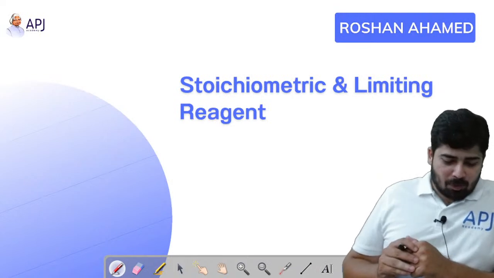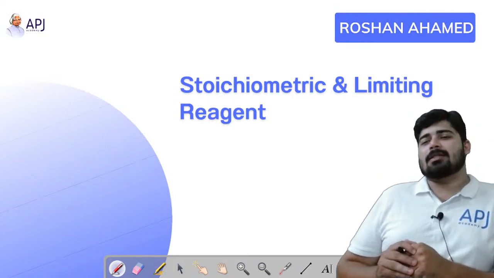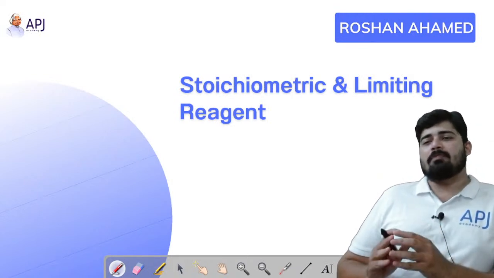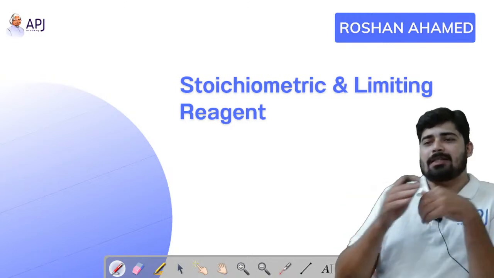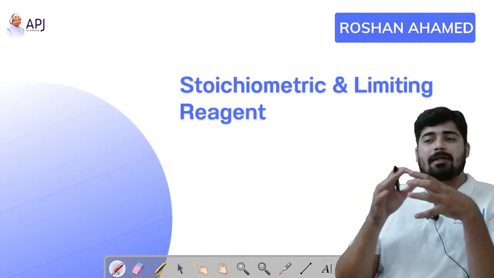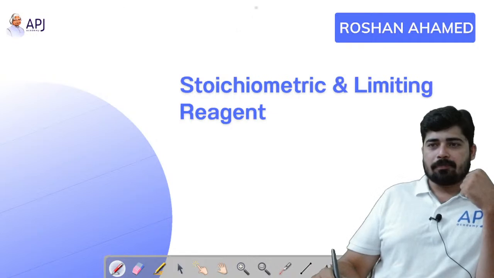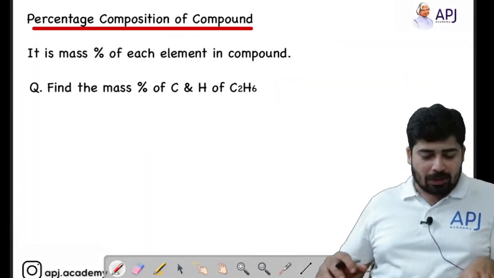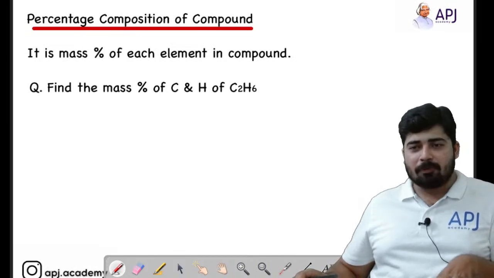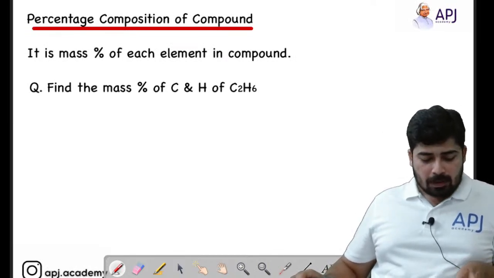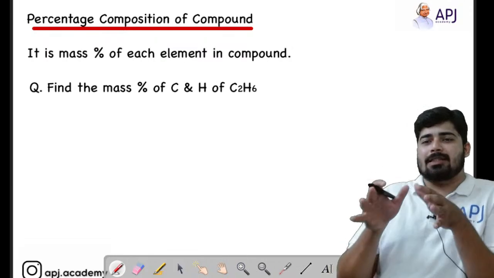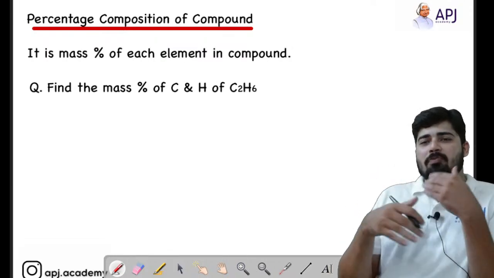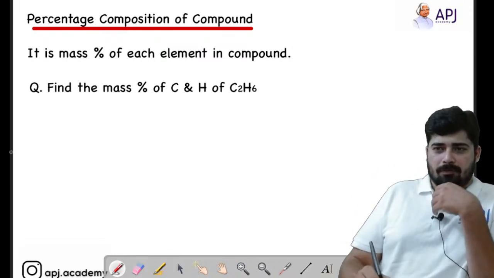Now let's move into the most interesting and the most important segment of mole concept, that is stoichiometry and limiting reagent. Okay, so let's discuss the stoichiometry and limiting reagent. Before getting into the proper stoichiometric or limiting reagent concepts, first we will clear up what we mean by the percentage of a compound.